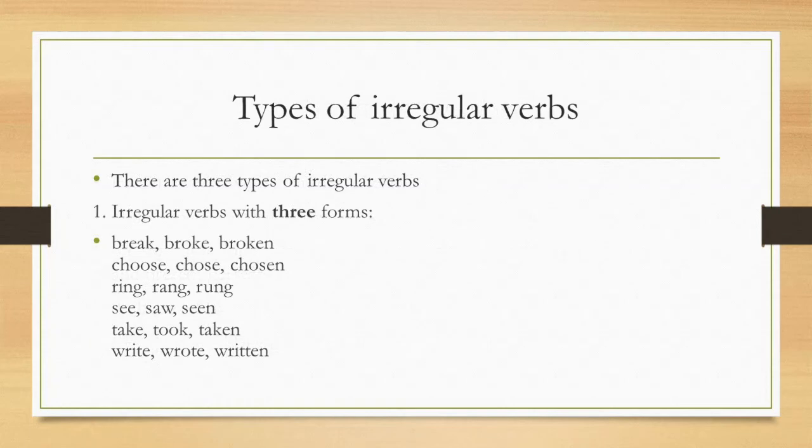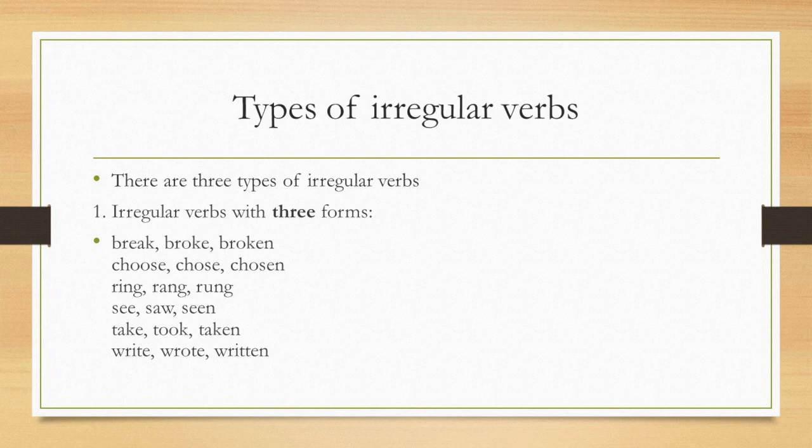There are three types of irregular verbs. First one is irregular verbs with three forms. That is their simple present, past and participle form. All of them differ from each other. Let us look at the word break. Its past is broke. Participle form broken.